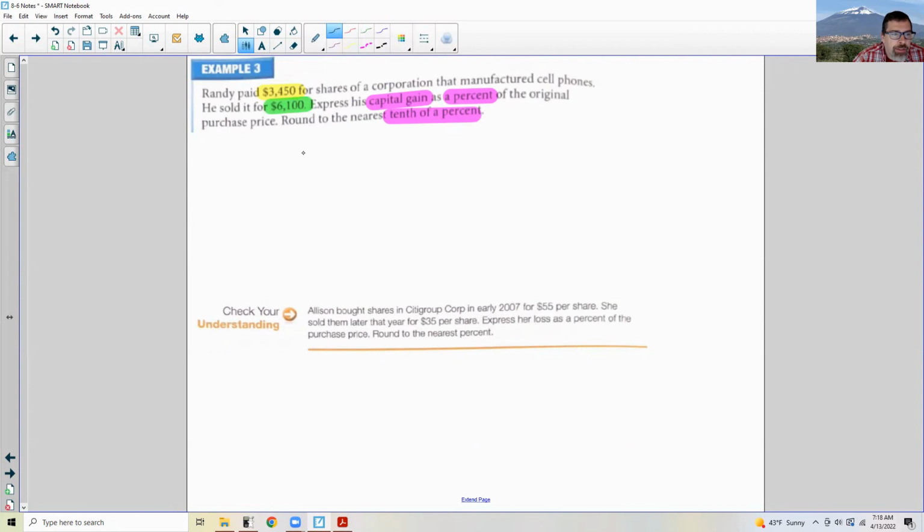So capital gains equals sale price minus purchase price. Okay, so we're going to take $6,100 minus $3,450. So his capital gains are 6,000 minus 3,450, which is $2,650. Okay, so there's his capital gain as a dollar amount, but it says to express his capital gain as a